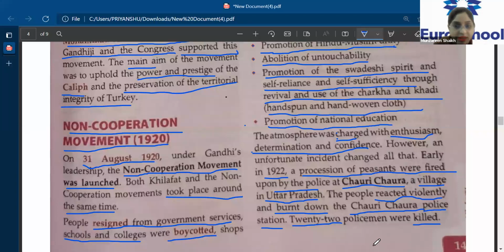Now, in this burning of the police station, 22 policemen were killed. If at all you get a question on this incident, you will have to explain everything. There was a peaceful procession going on. Police had opened fire on the procession, and in return, the crowd, that is the people involved in this procession, burned the police station, in which 22 policemen were killed. All right, now let's see what happens after this.